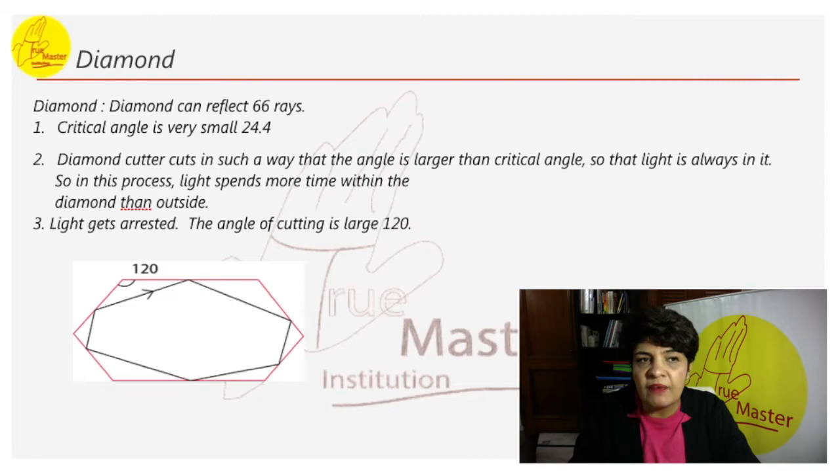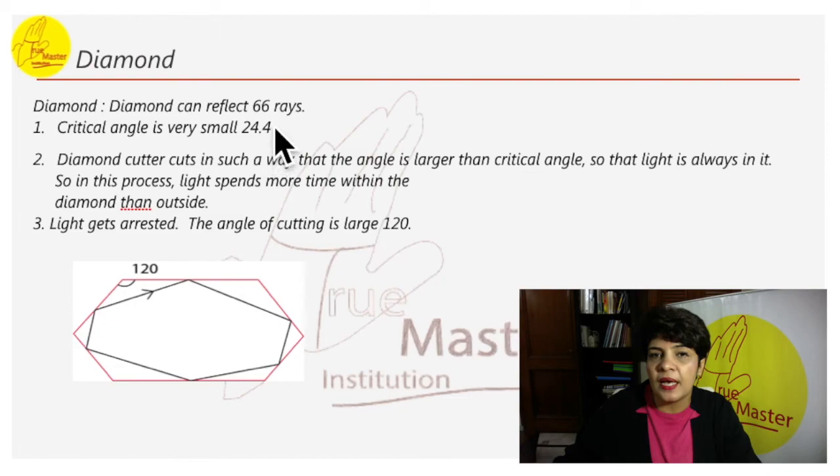Here we are covering the application of TIR, total internal reflection, in the case of a sparkling diamond. The refractive index of diamond is very large. Its critical angle is very small. What is the value of the critical angle of diamond? It's 24.4 degrees. The refractive index of diamond is very large, and its critical angle is very small.